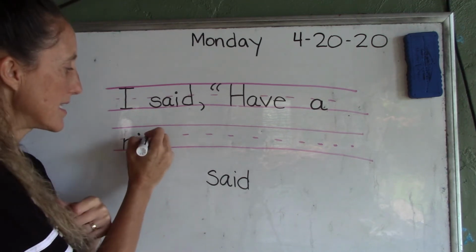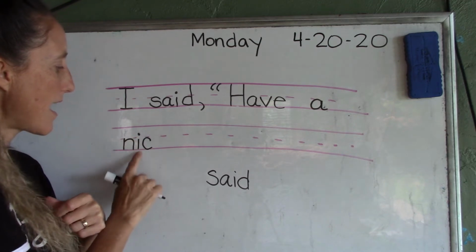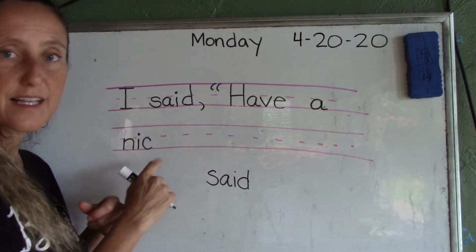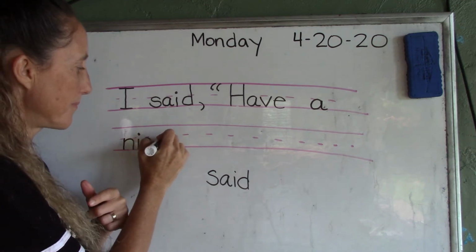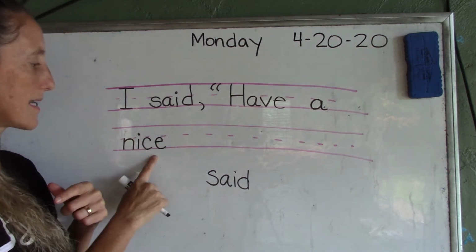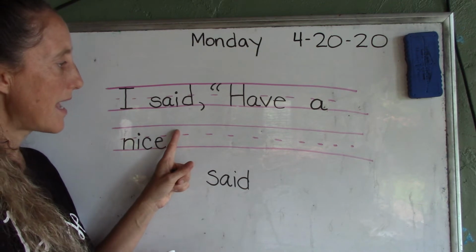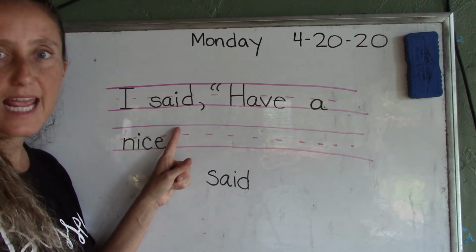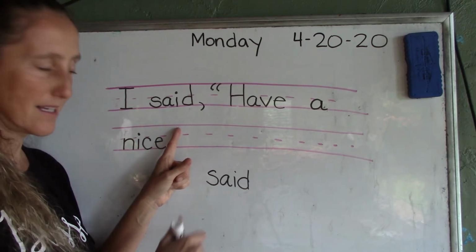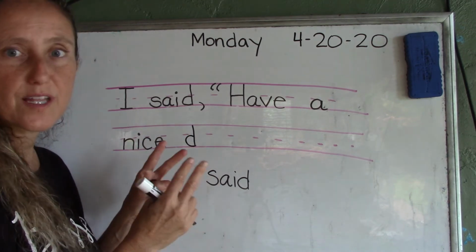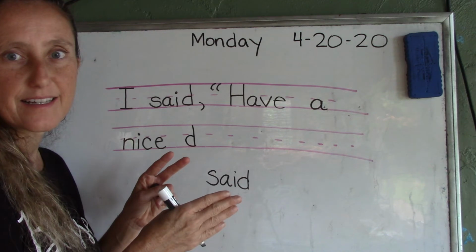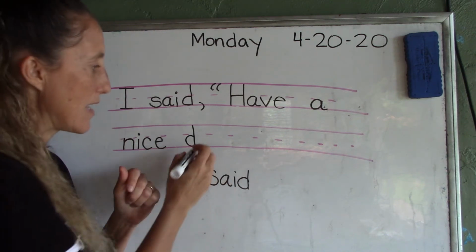C. You're right. C. And the I is saying his name, so the silent letter at the end will be E. Nice. Make a space, and we're going to say day. D. And it goes this way. D. And what two letters say A? A-Y.